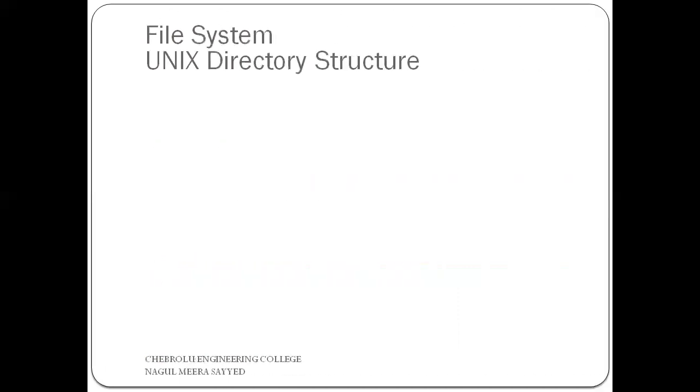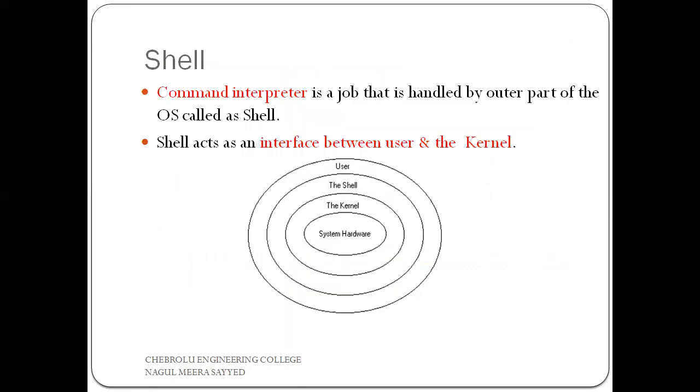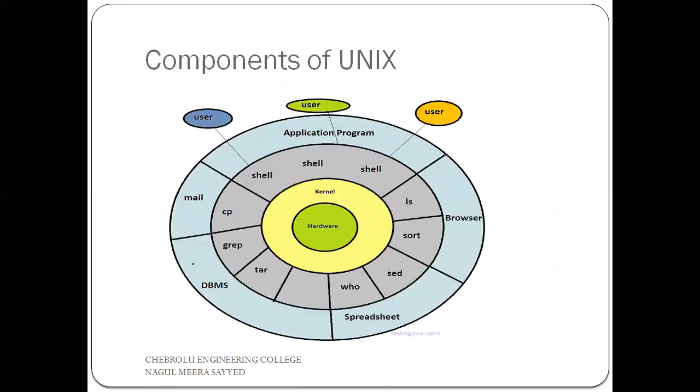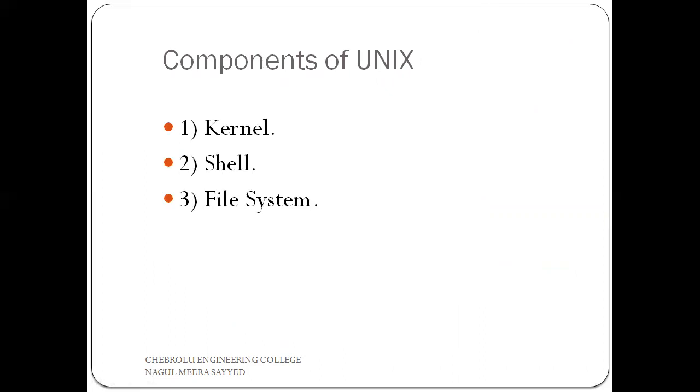Now coming to our next layer, that is the Unix file system. What are the different topics? The components of Unix: the kernel is discussed, the shell is discussed, and the next and last layer is the file system.